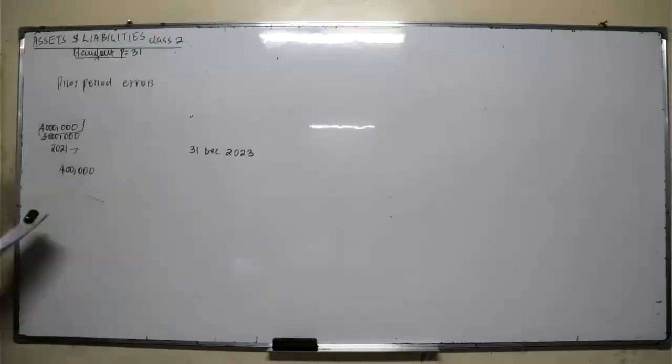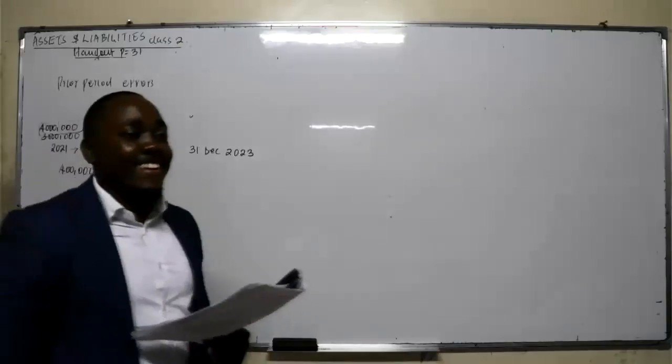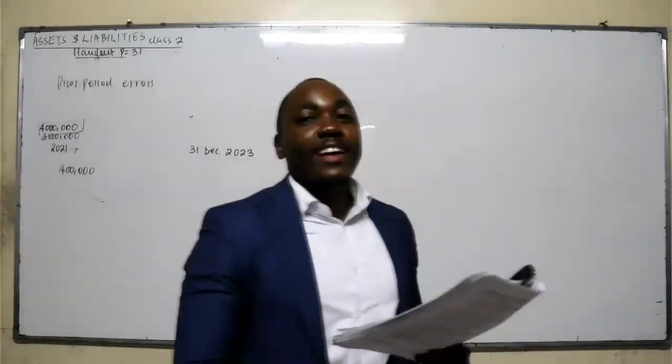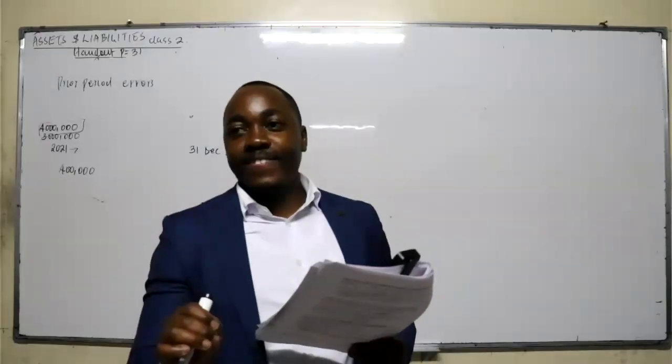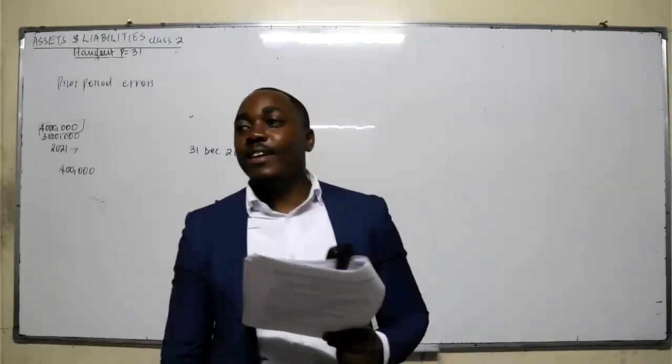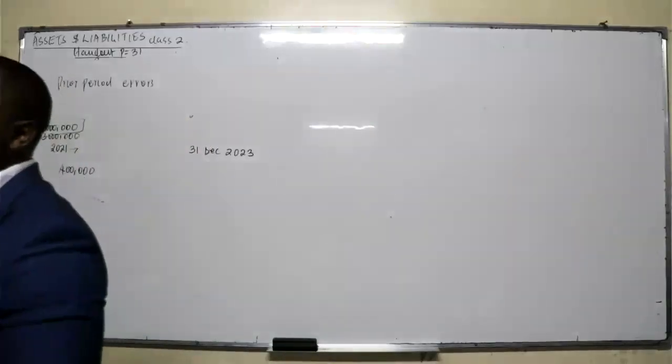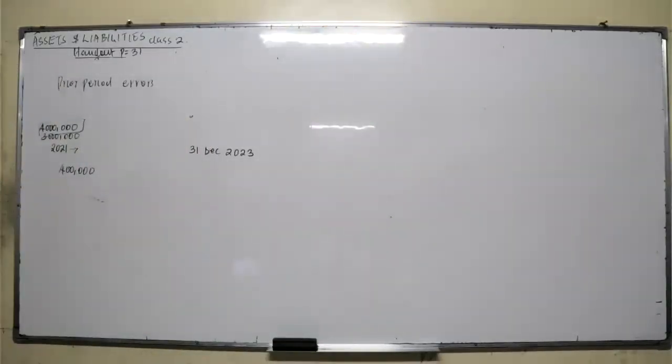What do you call that error? Instead of 4 million, you forget about the zero. Is it an error of omission or commission? Omission.